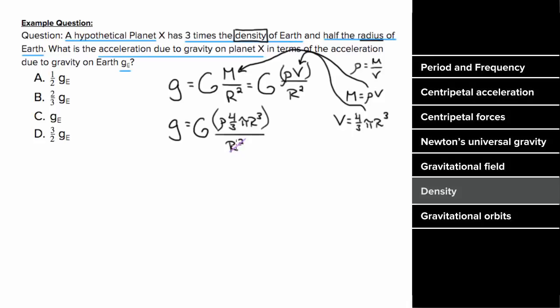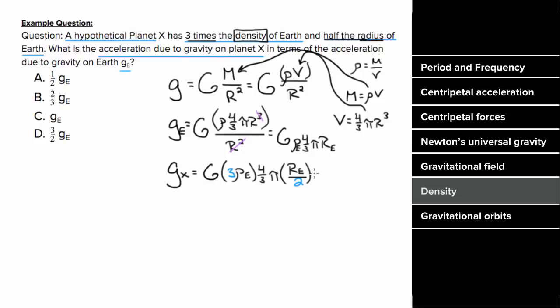And we can cancel out an r squared on the top and the bottom, which leaves us little g equaling big G rho 4/3 pi r. So the gravitational acceleration on Earth would be big G rho of Earth 4/3 pi times the radius of Earth. And the gravitational acceleration on planet X would be big G times the density of planet X, which is 3 times the density of Earth, times 4/3 pi times the radius of planet X, which is 1/2 the radius of Earth, which when we pull out the 3 and factor of a half, gives us 3/2 times the expression for the acceleration due to gravity on Earth. So the gravitational acceleration on planet X is going to be 3/2 the gravitational acceleration on planet Earth.